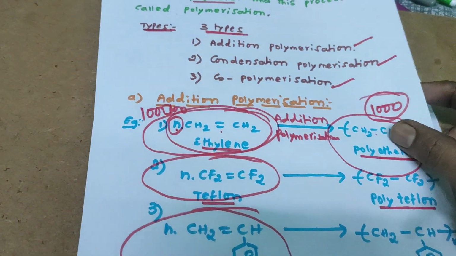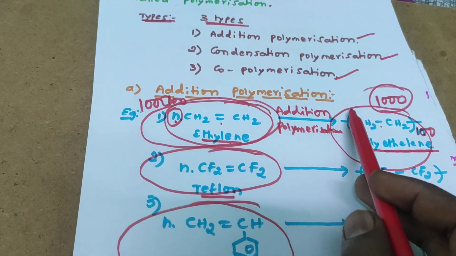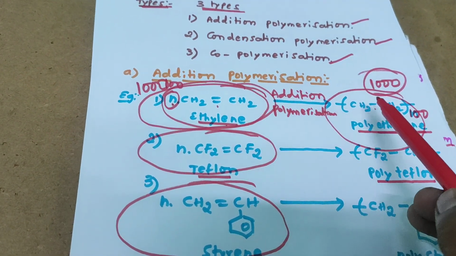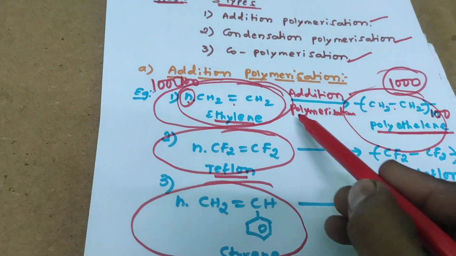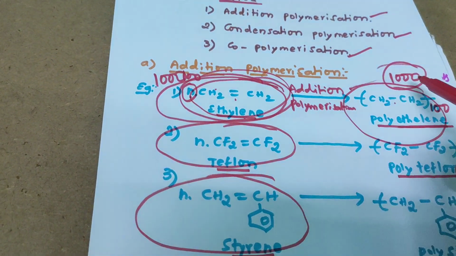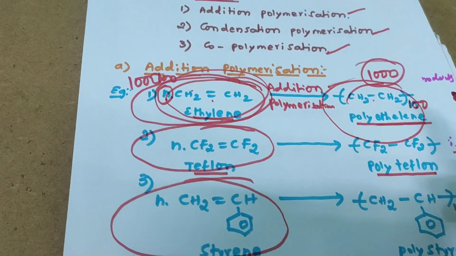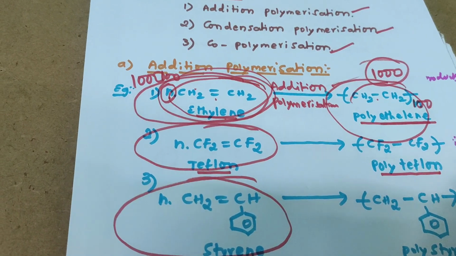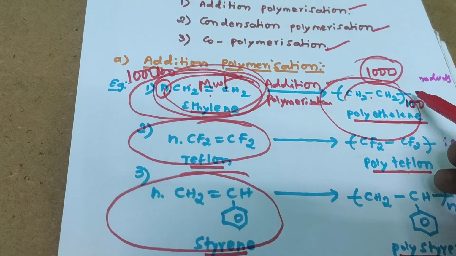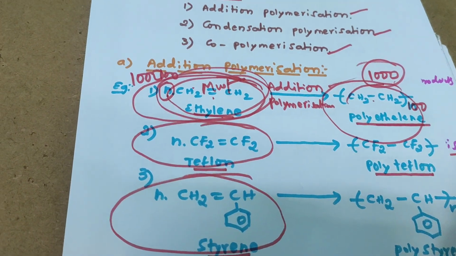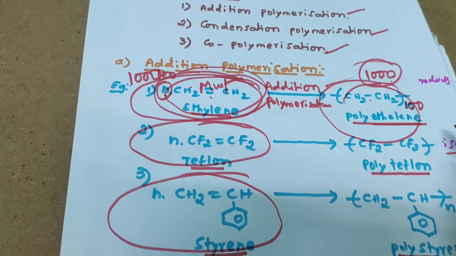Once again, we are briefly discussing addition polymerization. Same type of monomer molecules are involved in the addition polymerization process. Here reactants are completely converted into products. Third point, the molecular weight of reactant is equal to the molecular weight of product. No byproducts are formed.